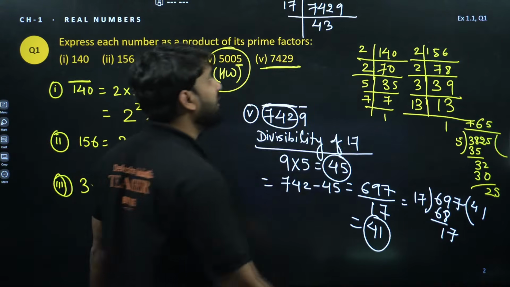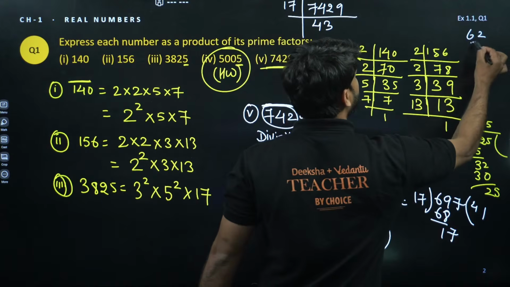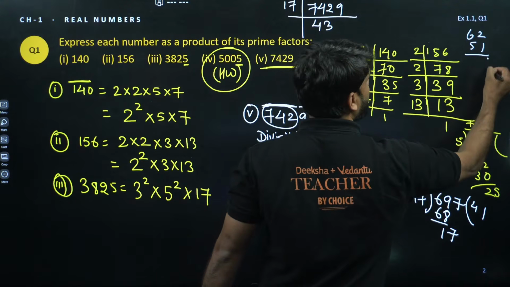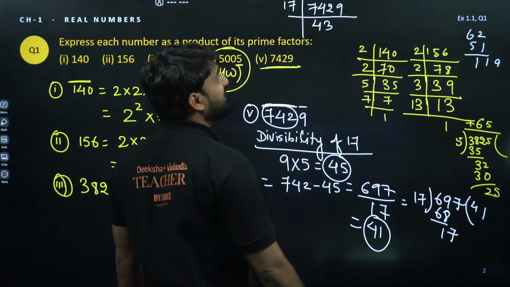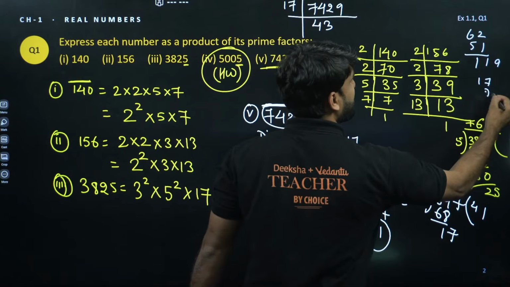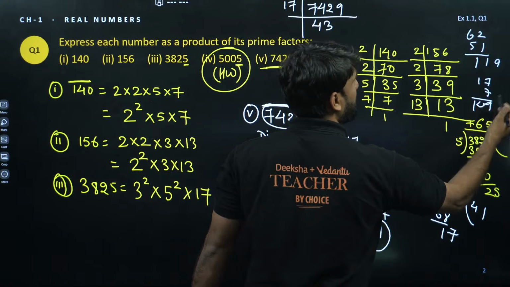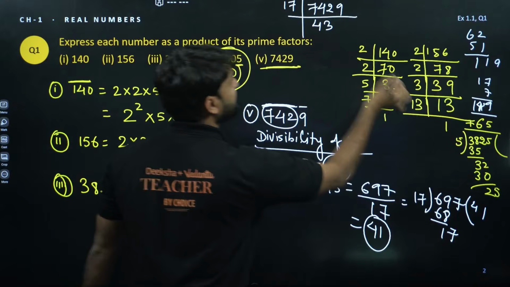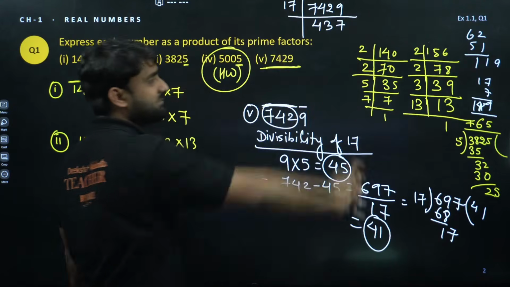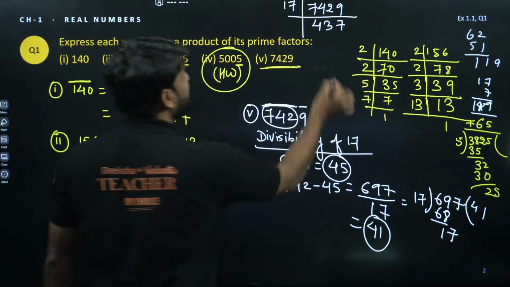So now can you see here, 62 minus 51 we have 1, and this is 1 and this is 19. And do you know, my dear champion, 17 times 7 is 119. So this will come here, 7. Now it can be divisible by 19.